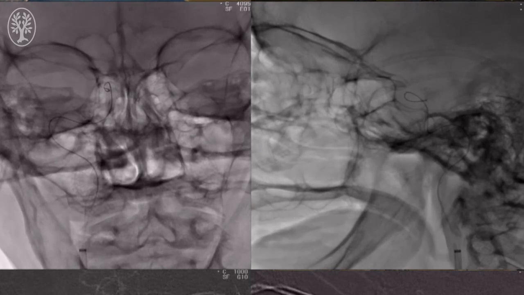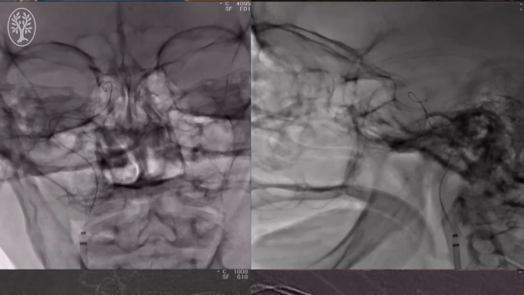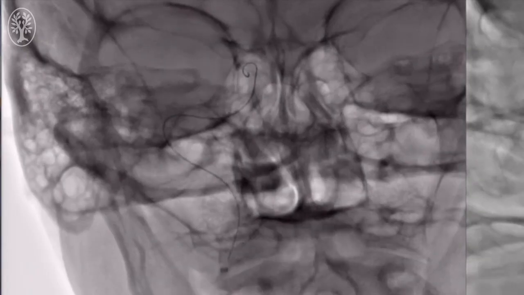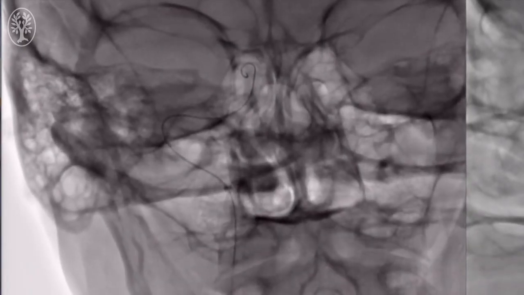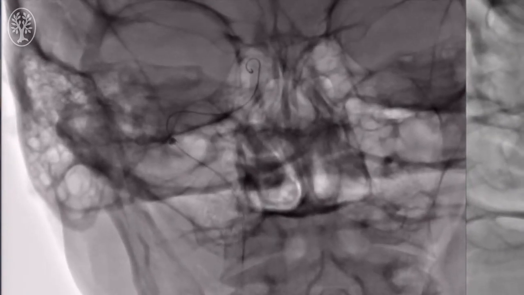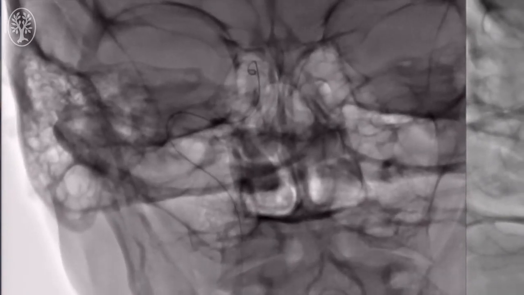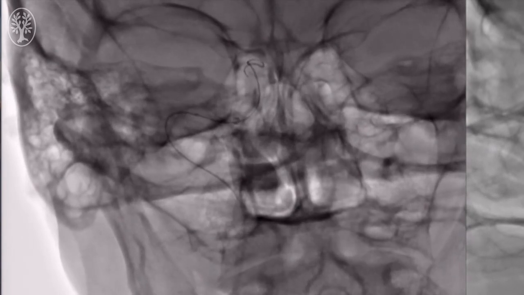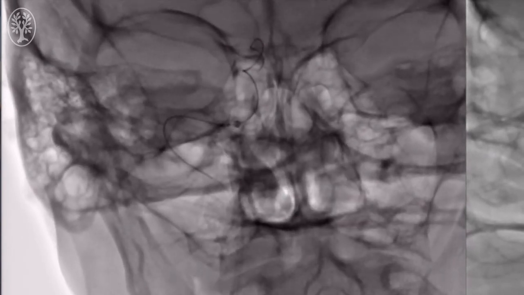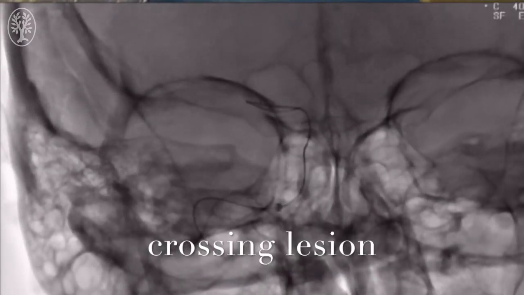cerebral artery, and on the roadmap we navigate the microwire, microcatheter, and reperfusion catheter. In this case, it's a Sophia 6 French or Sophia Plus. We advance both the microcatheter and the reperfusion catheter approximately to the cavernous segment of the internal carotid artery.